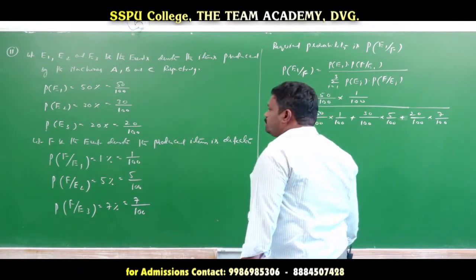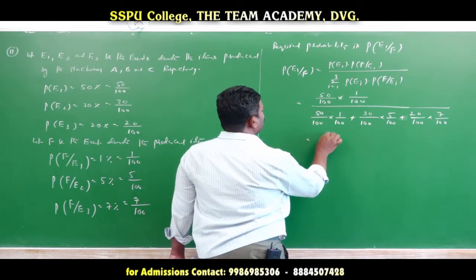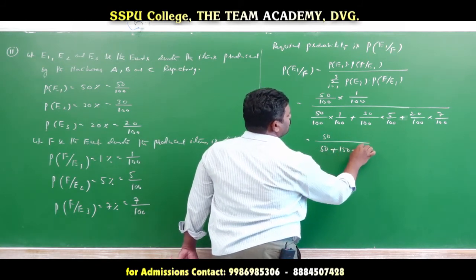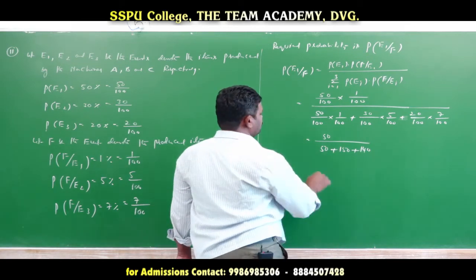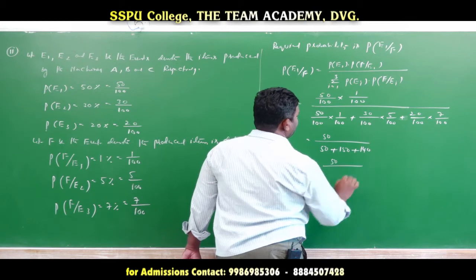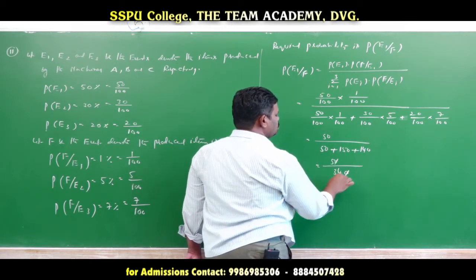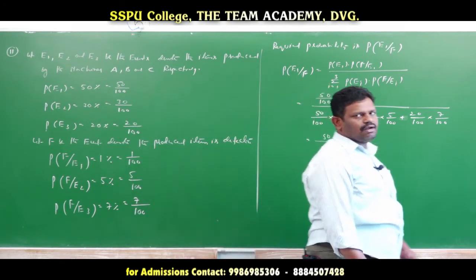Now if we take the denominator as 10,000, 100 into 100, 10,000, common, then what do we get? 50 by, here 150, here 140. Okay, 7 into 20 is 140. That is equal to 50 by, this one how much? 200. Then 340. So these two cancel, giving 5 by 34. So that is the required probability.